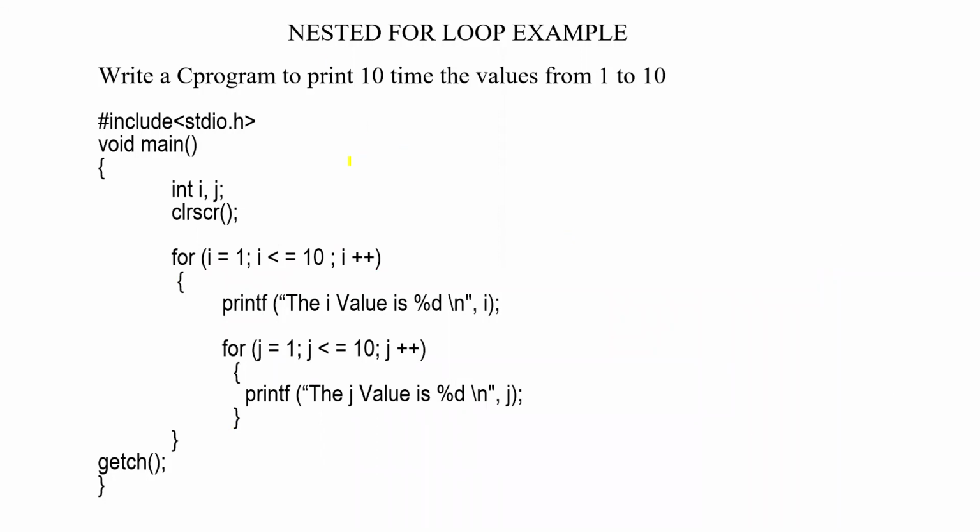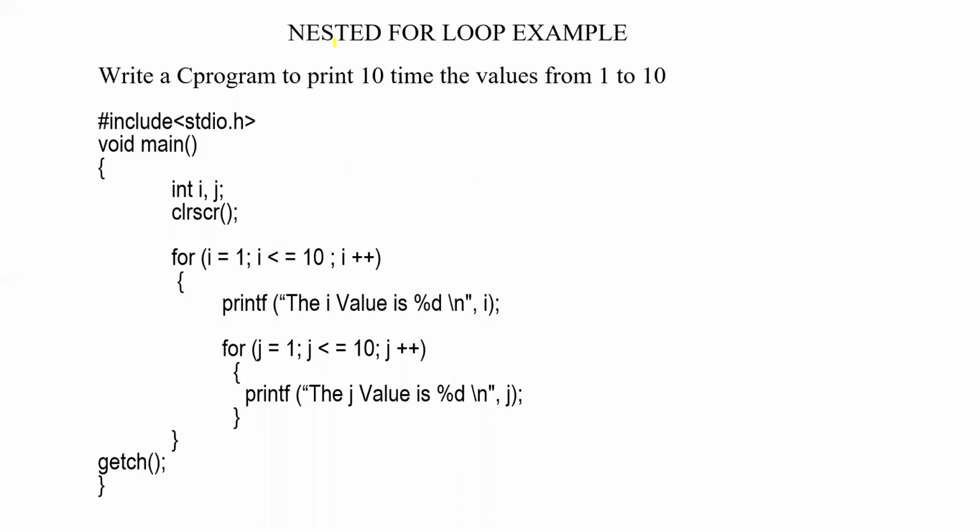In the last class, we were seeing printing of the numbers from 1 to a particular number, or 10 numbers, using a single for loop. We were printing the numbers from 1 to 10 using a single for loop.